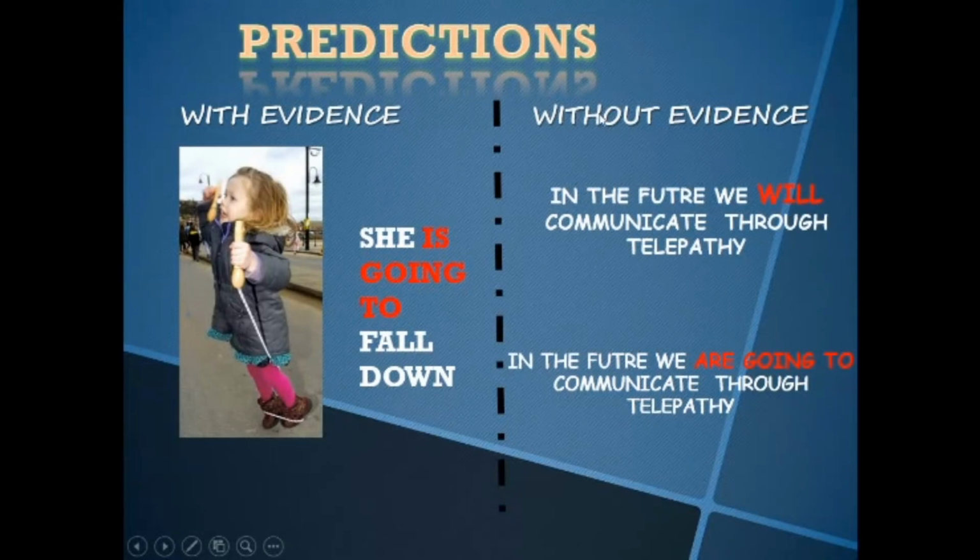Please don't confuse, as I told you, predictions with plans, okay? Because you might be saying, but I've been told that will is used when I'm not very sure, and going to is used when I am sure. But again, that's in the case of plans. Okay, here we are talking about predictions. That's different. Now, scheduled actions or events.